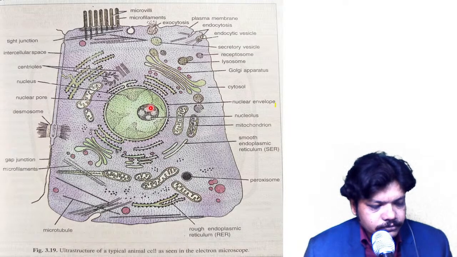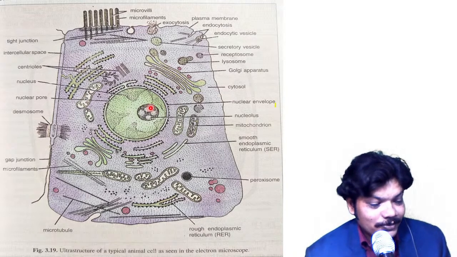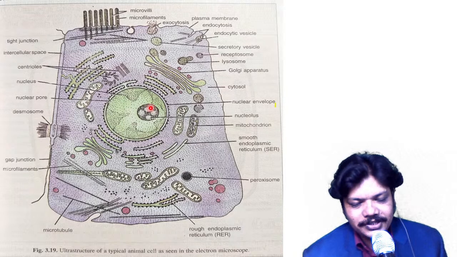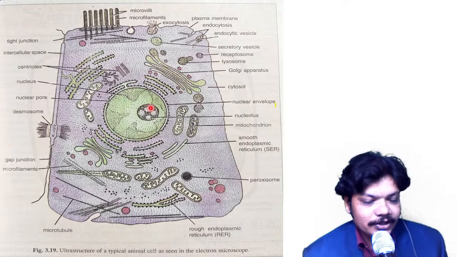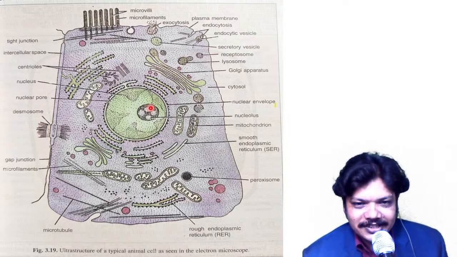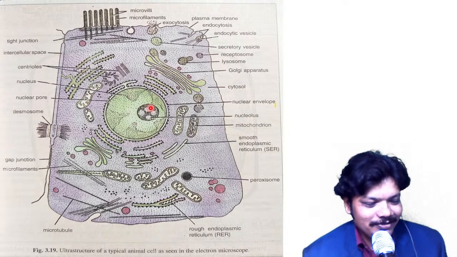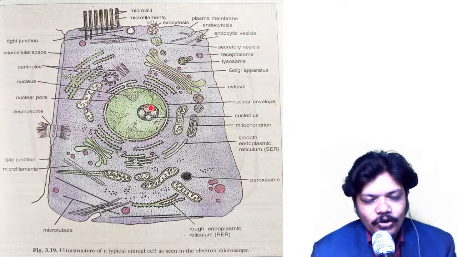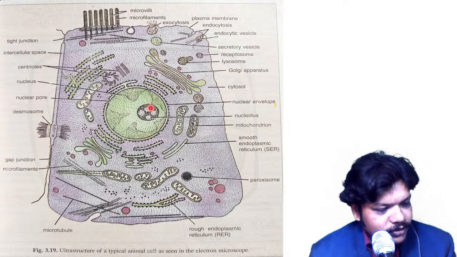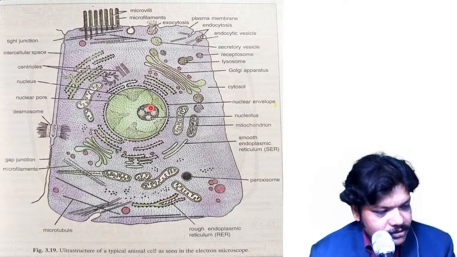Very good, marker. I told you people that so many students can make a mistake like this. Inside the nucleus will be nucleolus. Marker, just correct that sentence. Nucleolus is present inside the nucleus. Everyone, whatever students are present in my class right now, just write this sentence: nucleolus is present inside the nucleus.